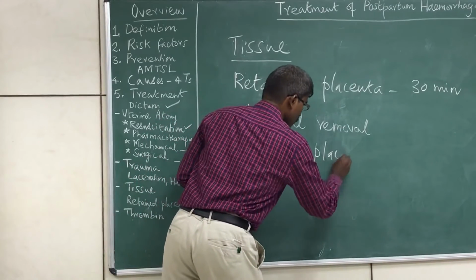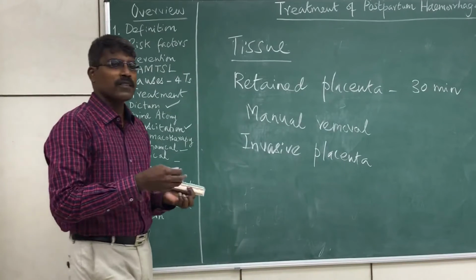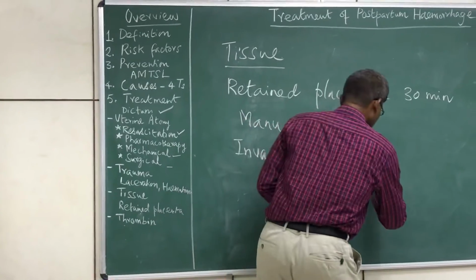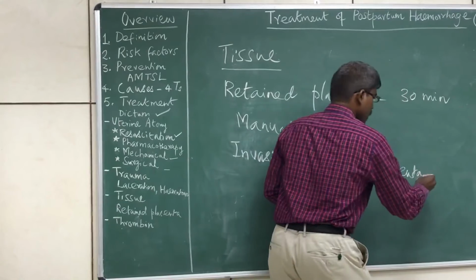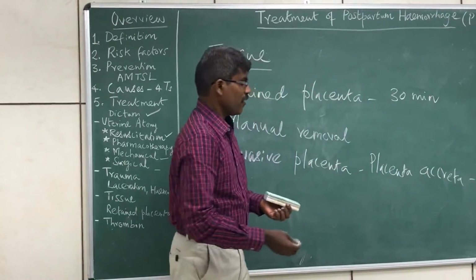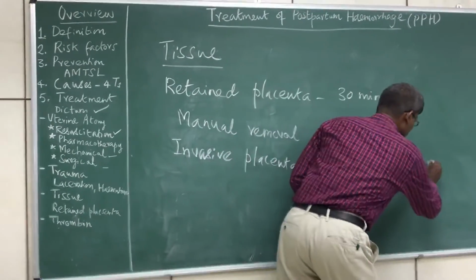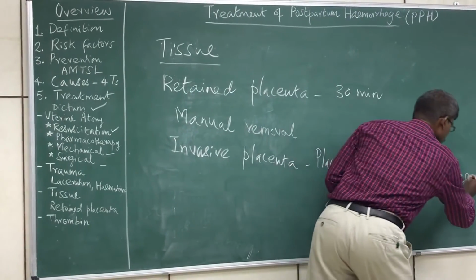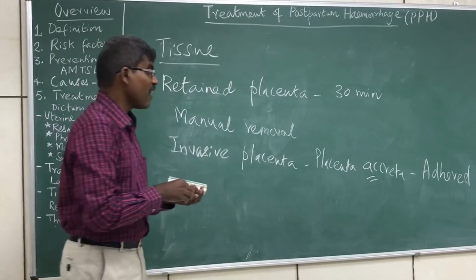Now if it cannot be removed, then we need to consider the possibility of the cause being invasive placenta. Again, this can be of 3 types depending upon the degree or the depth of invasion. The first one is placenta accreta. A for A. Why is this called accreta? Because here the placenta is adhered to the myometrium.